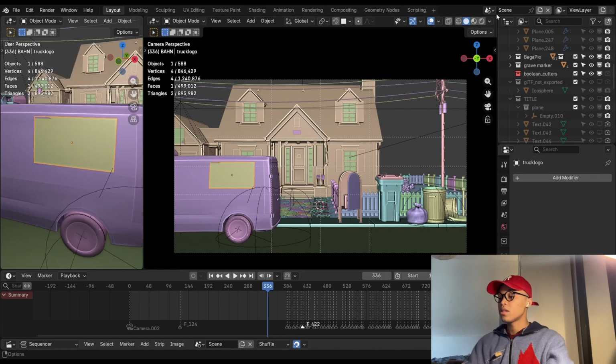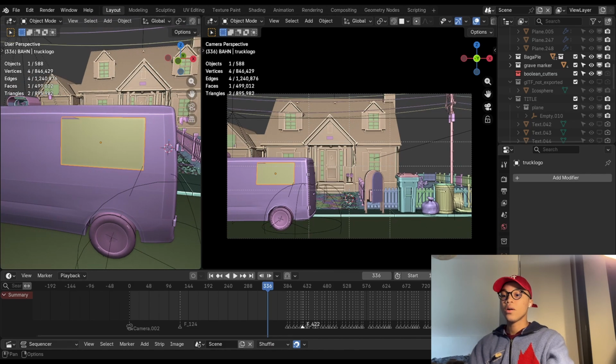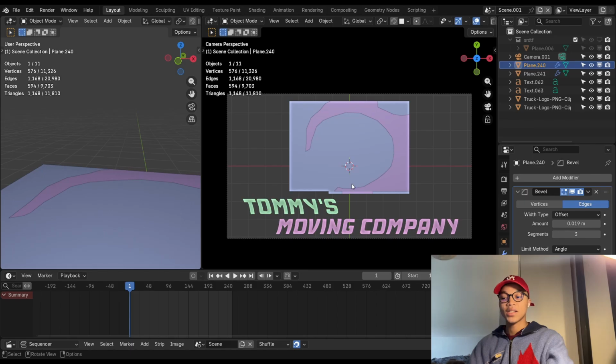The logo. This logo, it really is not seen on the final render. Genuinely, it's not seen. I wish it was, but it's not. It just says Tommy's Moving Company. Why Moving Company? I don't know. Something said that I should just make something of a moving company, and then I just made it, right?